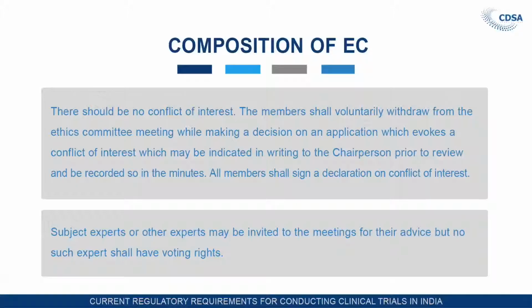The most important thing is that there should be no conflict of interest. The member shall voluntarily withdraw from the ethics committee meeting while making a decision on an application which evokes a conflict of interest, which may be indicated in writing to the chairperson. They have to write to the chairperson that they have withdrawn, and this should be recorded in the minutes of the meeting, including why they have withdrawn.